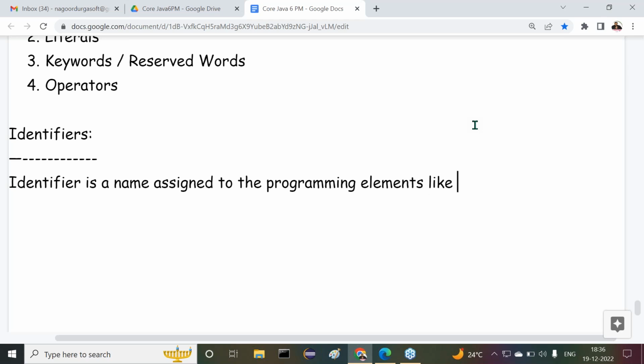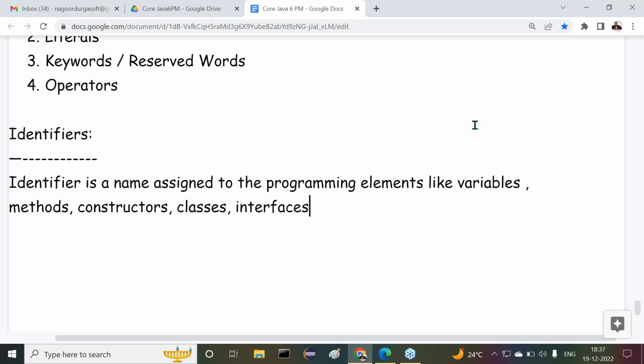What are these programming elements? Variables we are able to write in our programs or not? Methods we are able to write in our programs or not? Constructors we are able to write. Of course, we may not be aware of all these things. Understand it. These are the programming elements: variables, methods, constructors, classes, interfaces. Then what next? Packages, and so on and so on. So many programming elements exist.